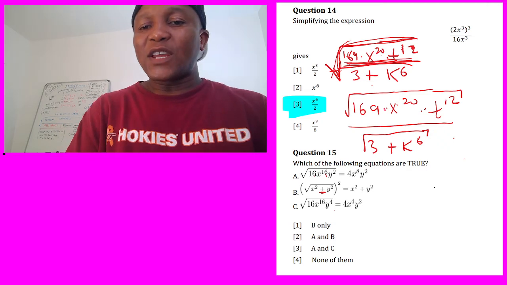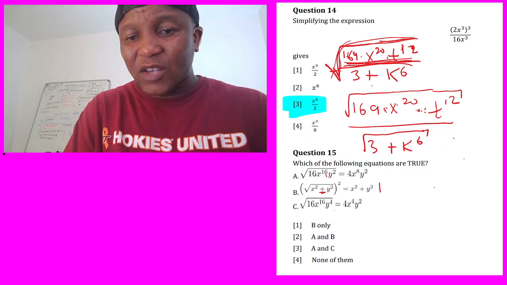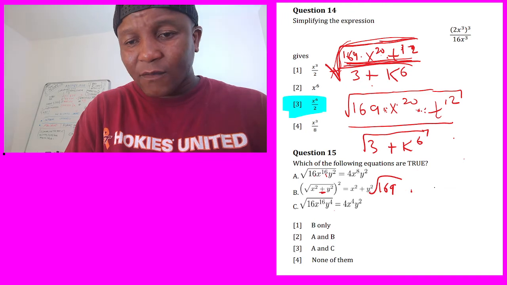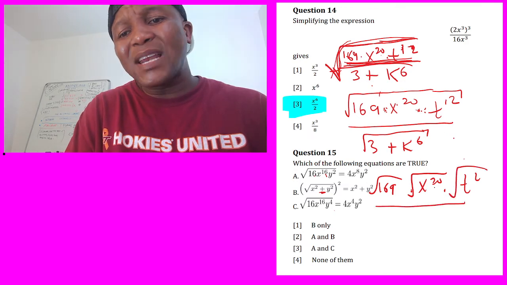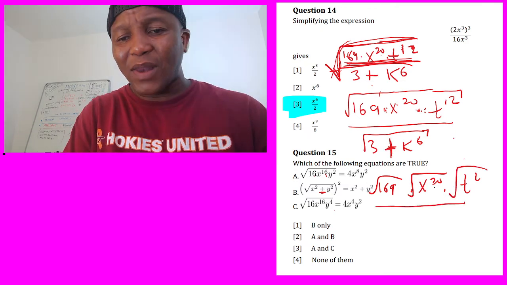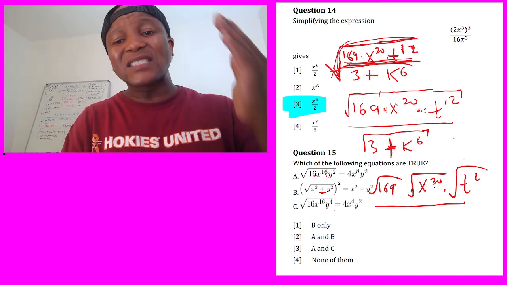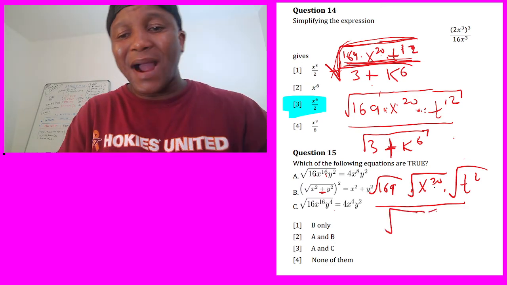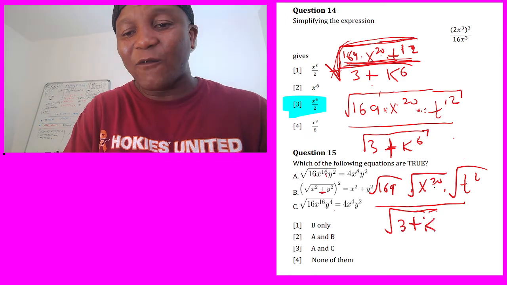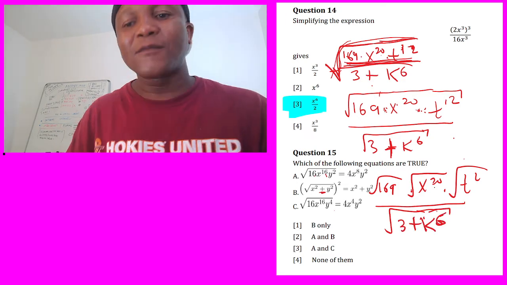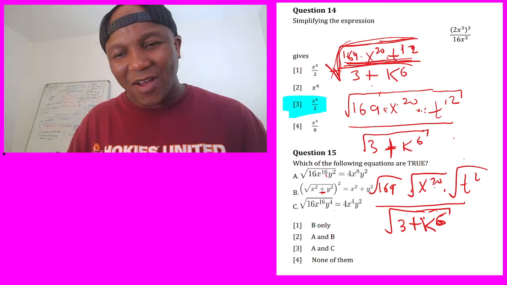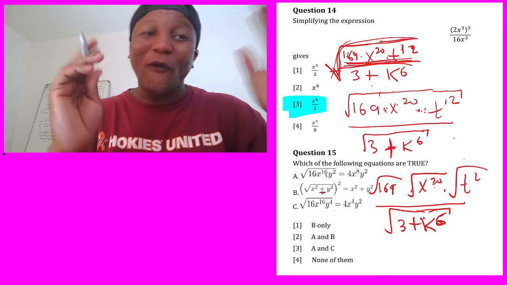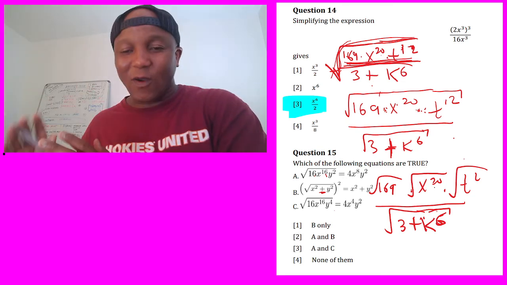So the top one I can split because we have a multiplication in between. So I can say the square root of 169, and this is going to be the root of x power 20, which I can split for each one, and this is going to be the root of t power 12. But the bottom you cannot split, because there's a plus here, and according to the rule, never split plus or minus. So the bottom one, there's nothing you can do. It's going to remain the same forever and ever. And for the religious brothers and sisters, that's going to stay forever until Jesus comes.